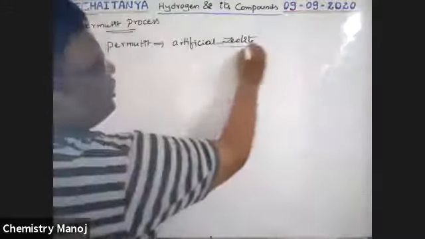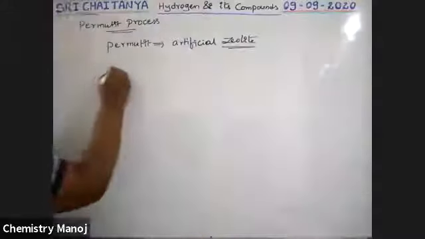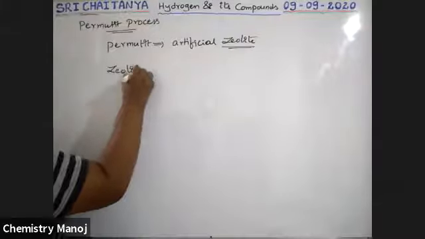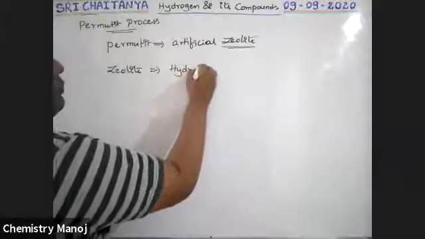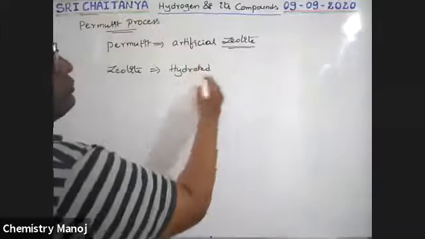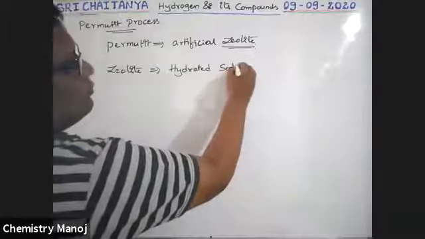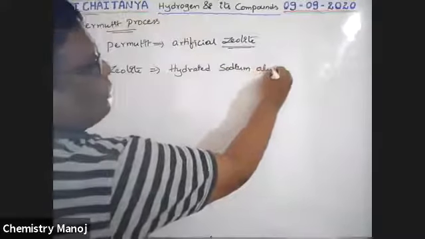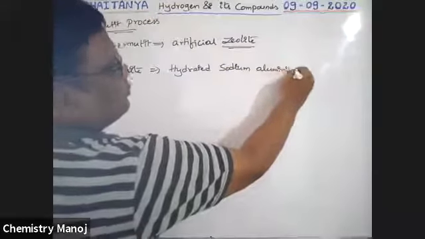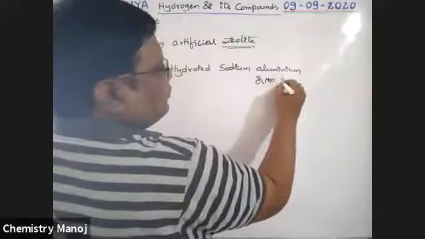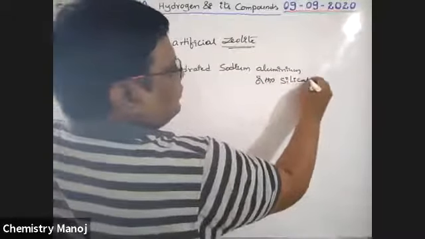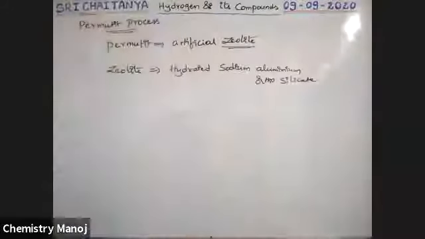Okay, what is zeolite, sir? Zeolite is nothing but hydrated sodium aluminum orthosilicate.